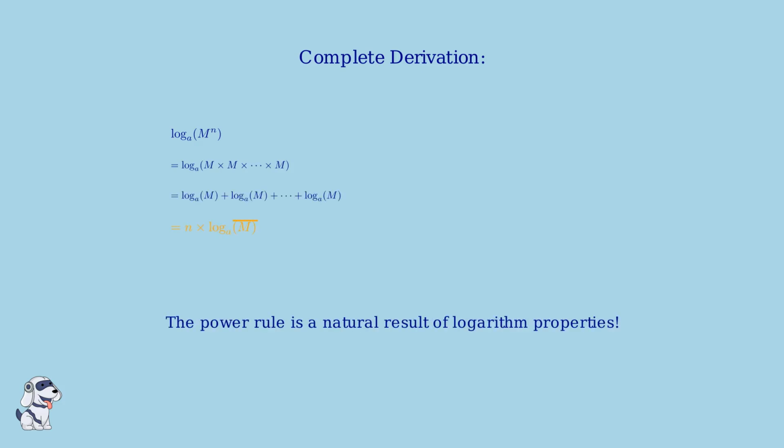This shows us that the power rule is not just a formula to memorize, but a natural consequence of how logarithms and exponents work together. The power rule emerges directly from the fundamental properties of logarithms.